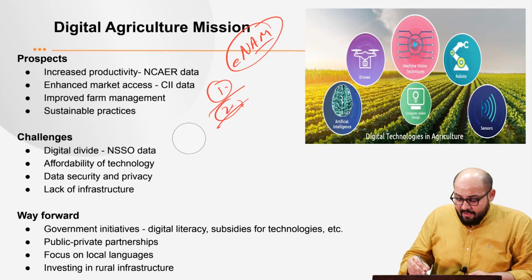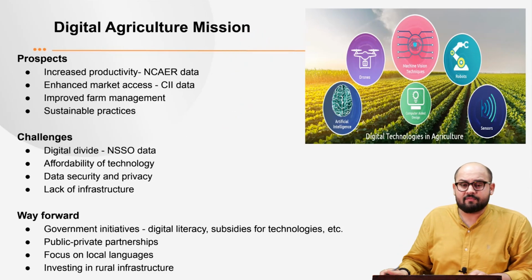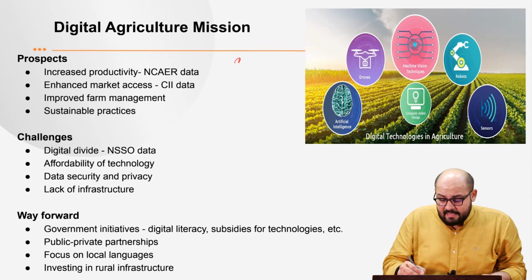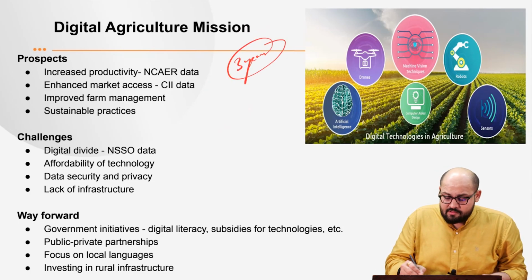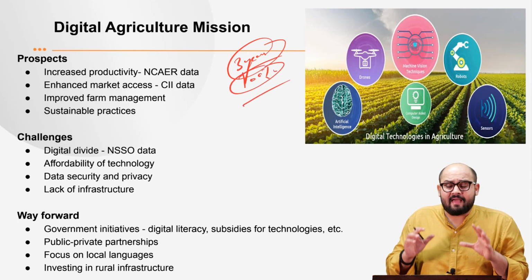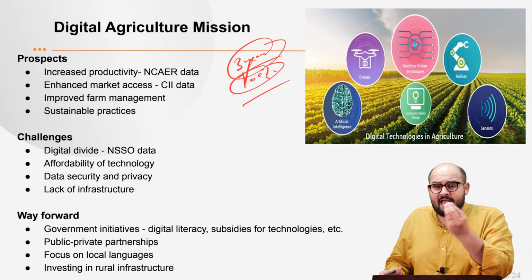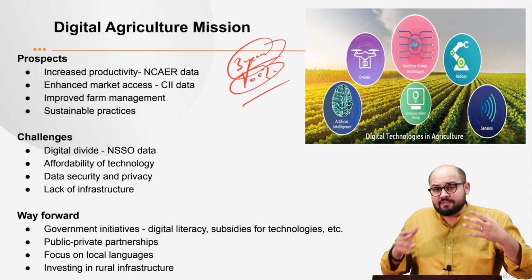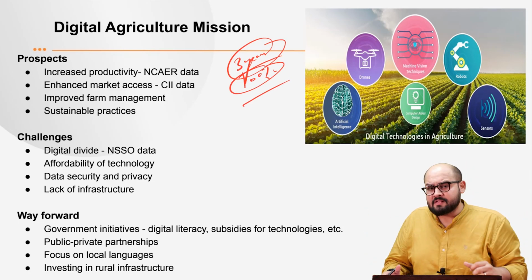Now, we have got the CII data, Confederation of Indian Industries data, which says that in the last 3 years, what we saw was a 100% increase in the number of agri platforms providing agri products on the e-commerce platform, right? So that is how the expansion of these platforms is taking place.